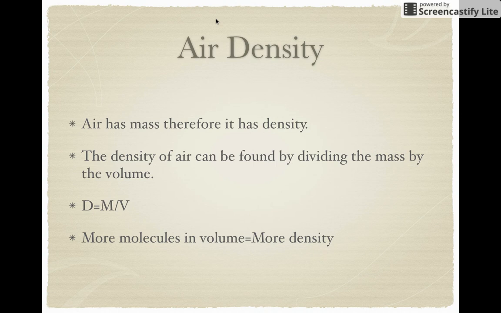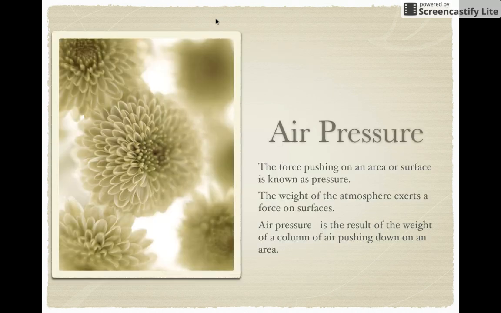Air density. Air has mass, therefore it has density. The density of air can be found by dividing the mass by the volume, written as the formula D is equal to M over V. The more molecules in a volume equals the more dense it is.